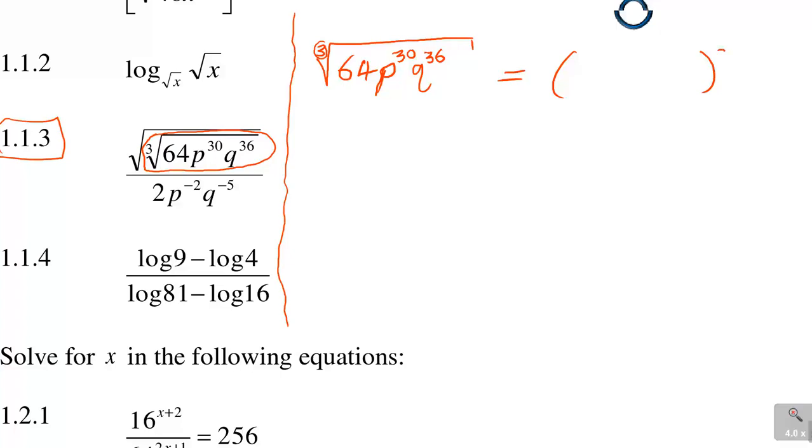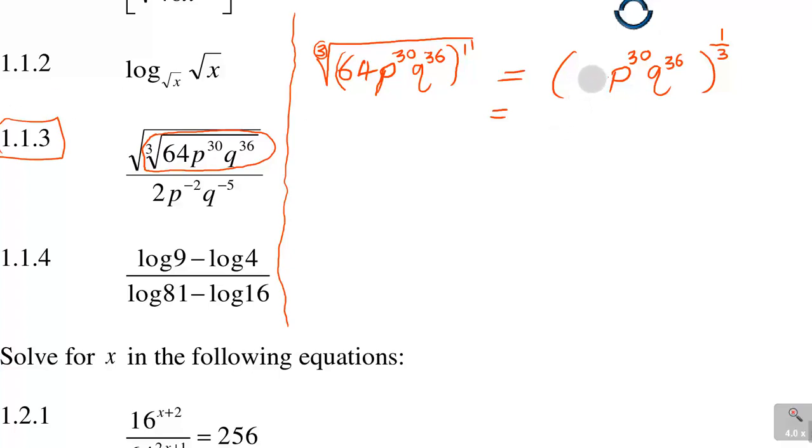Now that power, the denominator of the power is 3, but because it affects everything, there will be a default 1 there. So you say 1 over 3, because everything is under the influence of the root. So you put the 64, the P to the power of 30, and the Q to the power of 36. Now, let's deal with 64.